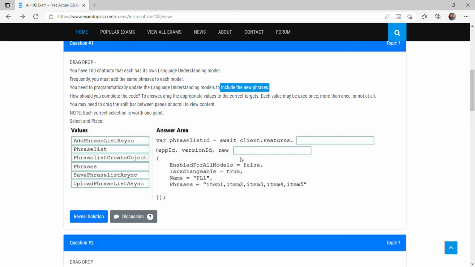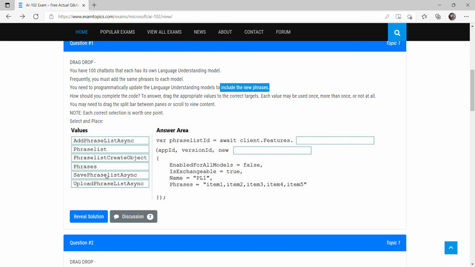So out of five options, what could be here? Here we are using the new keyword, and in C sharp when we use the new keyword, we have to instantiate an object. Out of these options, there is only one object option, phrase list create object. So here we have to put phrase list create object. If we see the other options, like phrases, we are already passing the new phrases here, item 1, item 2. So why should we put phrases here again?